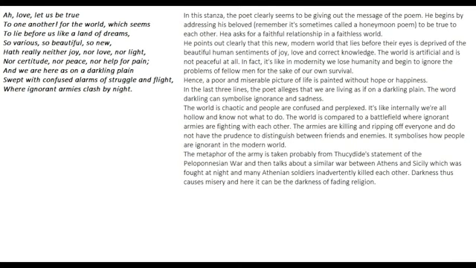Okay, so let's discuss this paragraph in detail. In this stanza, the poet clearly seems to be giving out the message of the poem. He is as clear as possible. He's now back again to the present time. He begins by addressing his beloved, remembering it's sometimes called a honeymoon poem. Okay, so he's actually addressing his beloved, probably his wife, to be true to each other. He says, our love, let us be true to one another. Let us be faithful in our loves. Let us be true to one another, never deceive.